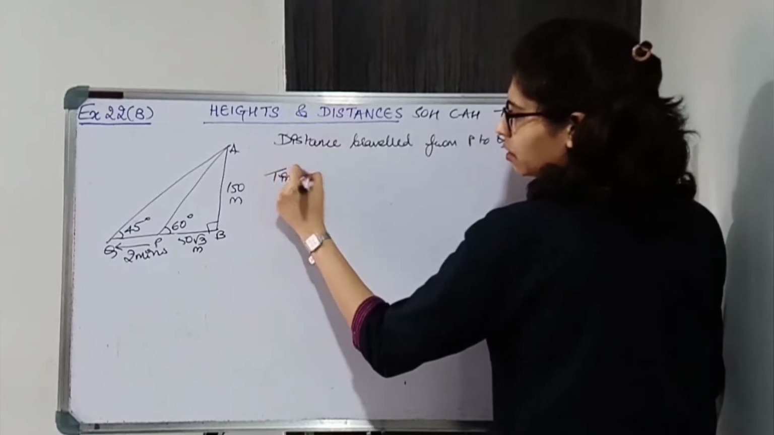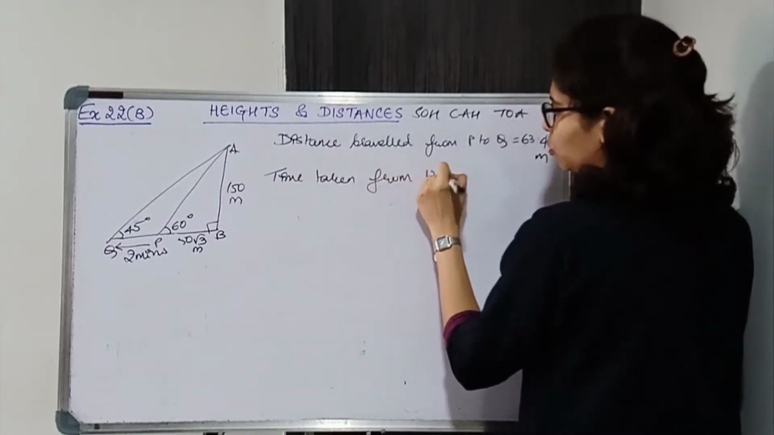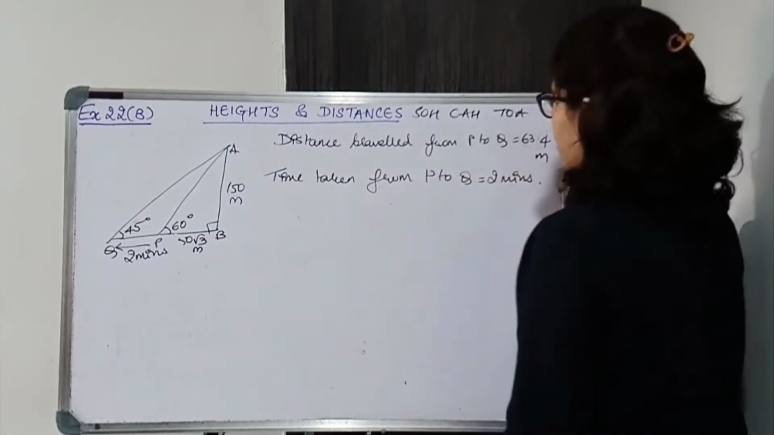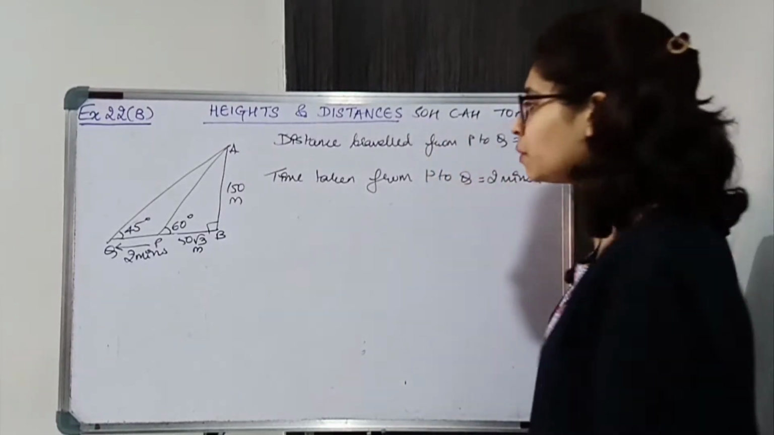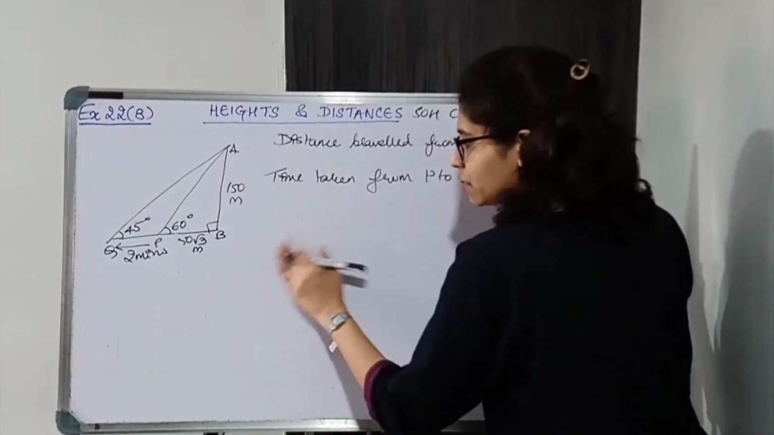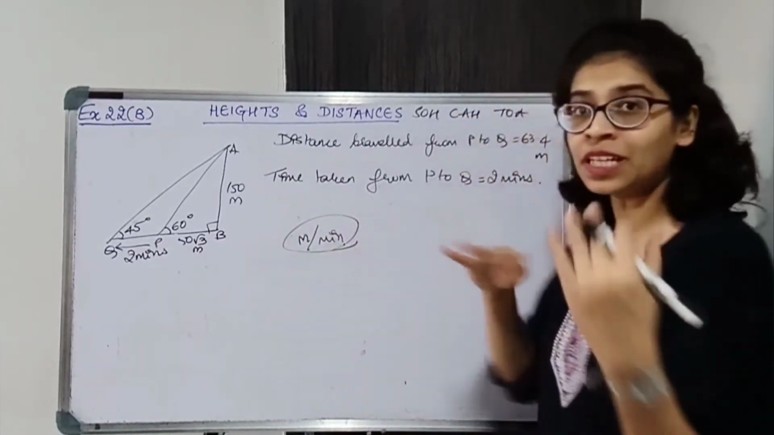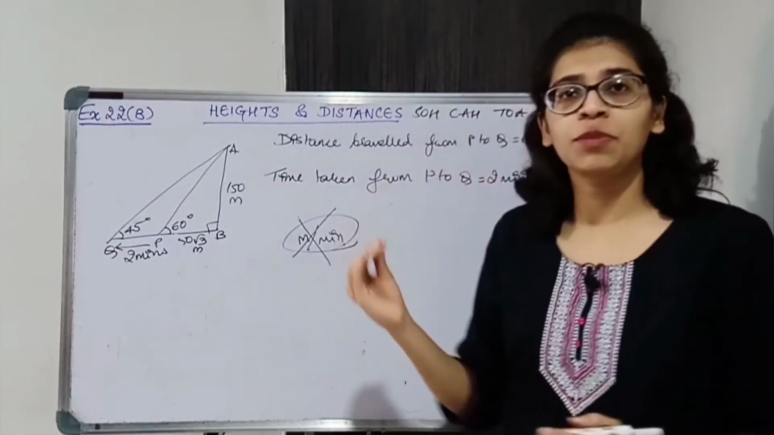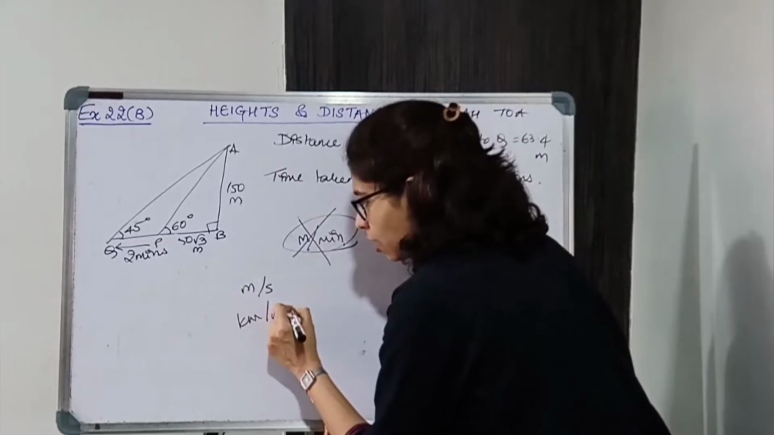Time taken from P to Q is 2 minutes. This is in meters, this is in minutes. Now if you find the speed of this, what will it be? It will be meters per minute. Now do you ever find the speed in meters per minute? No. You always find the speed in meters per second or kilometers per hour.